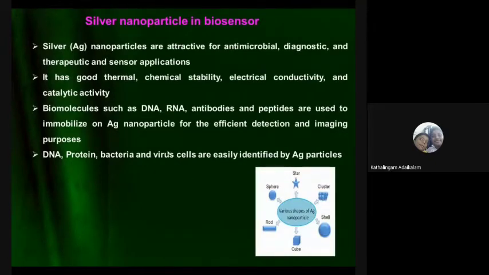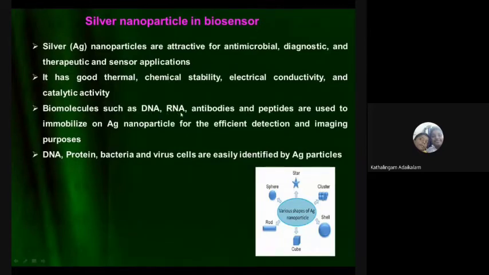As I told earlier, mainly metallic nanoparticles are used, like gold, silver, nickel and others. Depending upon the case, we can use them, but mainly silver and gold nanoparticles are used. Compared with gold nanoparticles, silver is less costly. Therefore, we can use it everywhere, and it is also a very good antimicrobial material. Silver nanoparticles are attractive for antimicrobial, diagnostic, therapeutic and sensor applications. It is also equivalent to gold in all other properties.